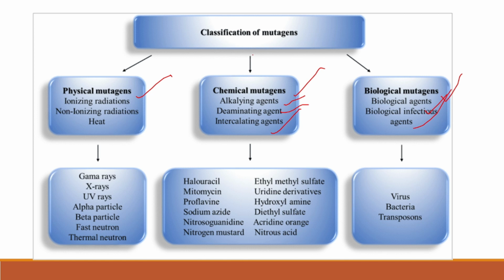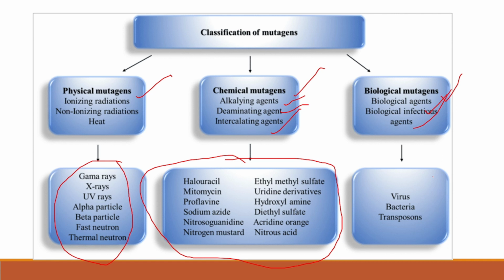Physical mutagens: X-rays, gamma rays, UV rays, alpha particles, beta particles, fast neutrons and thermal neutrons. So these are all examples of physical mutagens. Coming to chemical mutagens, we have so many here: 5-bromouracil, mitomycin, proflavin, sodium azide, nitroguanidine, nitrogen mustard, ethyl methane sulfonate, hydroxylamine, diethyl sulfate, acridine orange and nitrous acid. Okay, so these are chemicals. If you want to do some mutation by means of chemicals, you need to use all these things. And finally, biological mutagens like some bacteria, viruses and transposons.